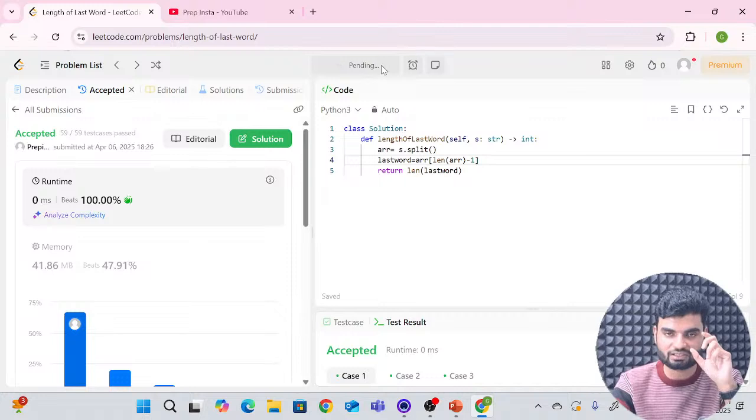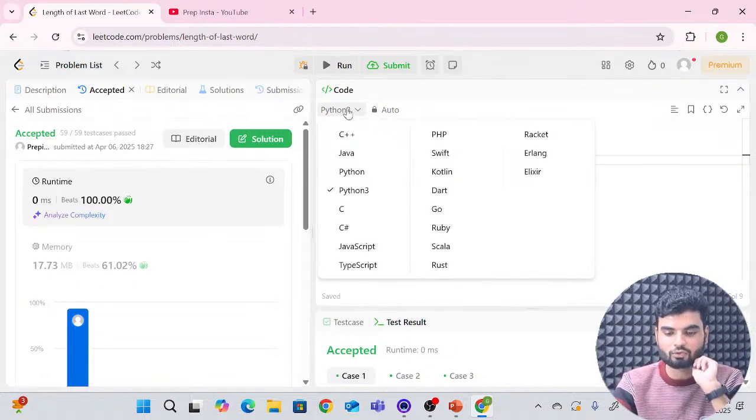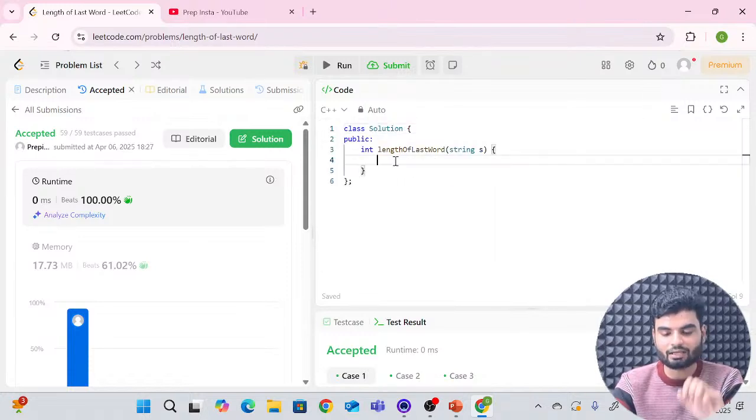You just split the whole string, access the last element, that last word, and return the length of the last word. So that's how this is working. But in terms of C++, now we'll go to C++. In C++, you don't have a split method directly. So what we'll do is remove all the space from the last, then start counting the length of the last word. Okay.